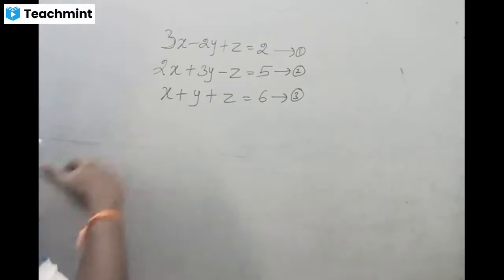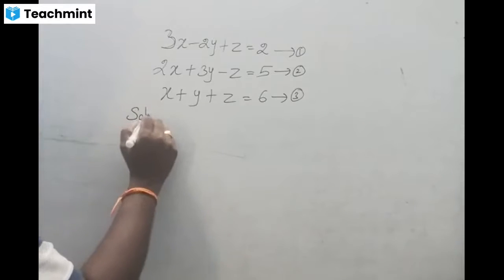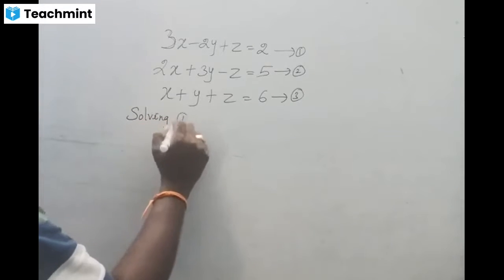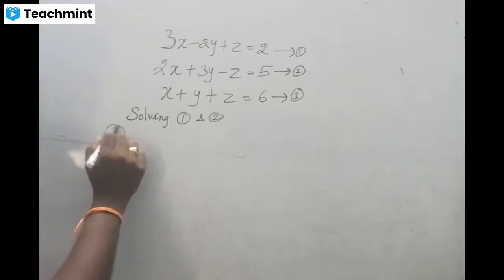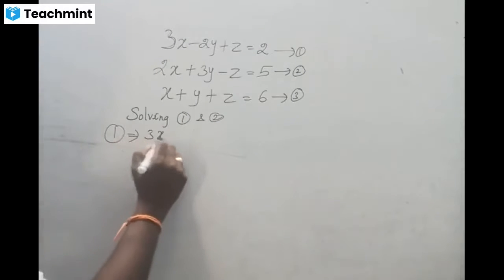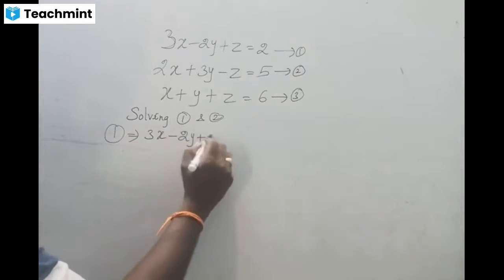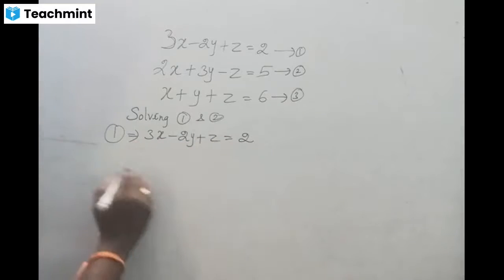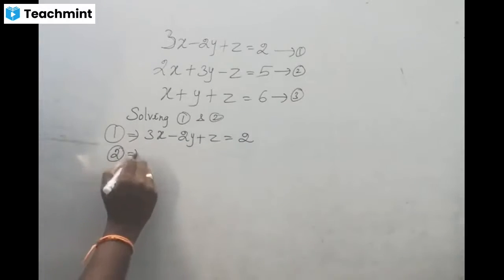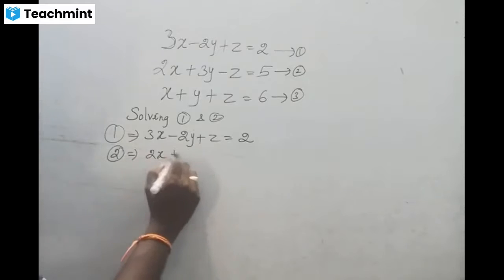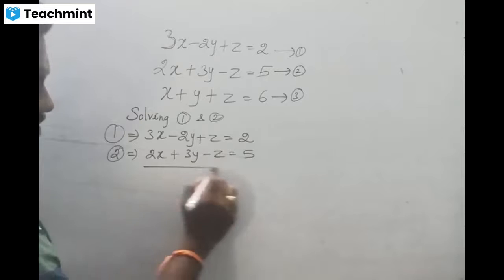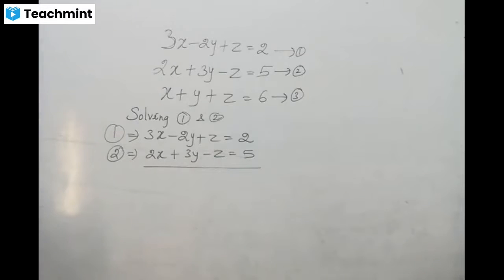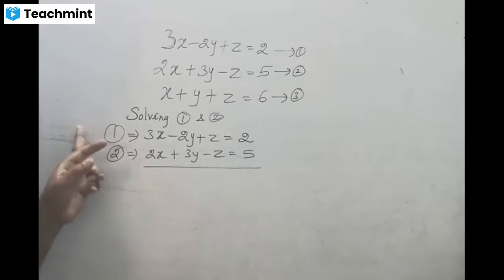Now I'm going to solve 1 and 2. Now listen carefully. First I'm going to write the first equation: 3x minus 2y plus z equal to 2. I'm going to write the second equation: 2x plus 3y minus z equal to 5.